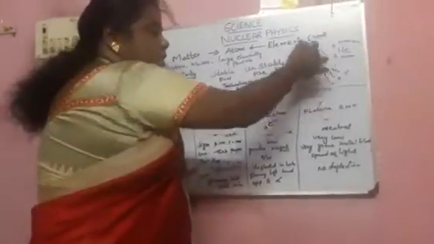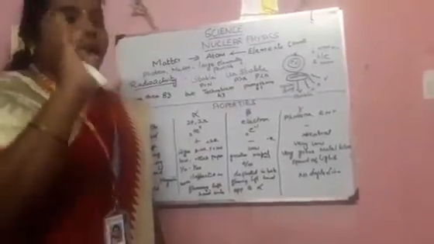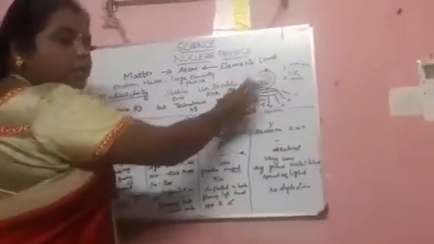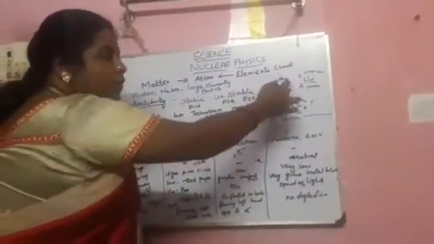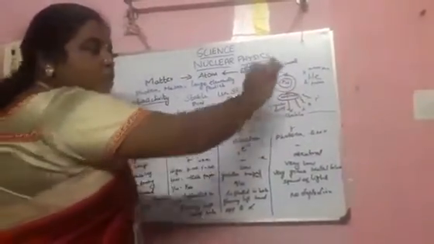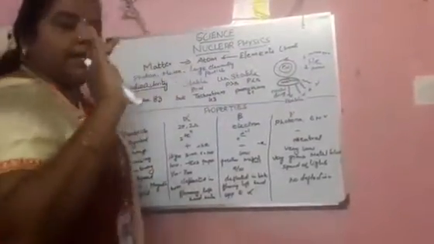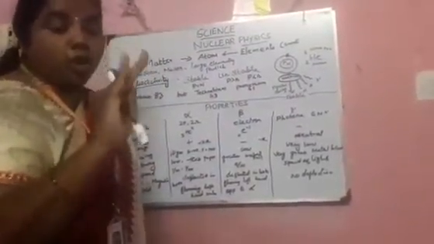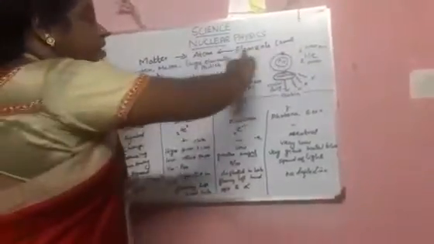In the atomic structure, we have three elementary particles: proton, electron and neutron. Proton and neutron are present inside the atom, forming the nucleus of the atom. Inside the nucleus, proton and neutron will be present. The electron is revolving around the nucleus. Okay. And next one, elements.